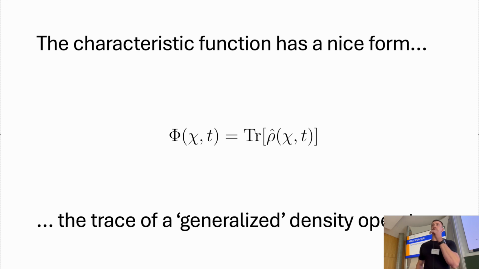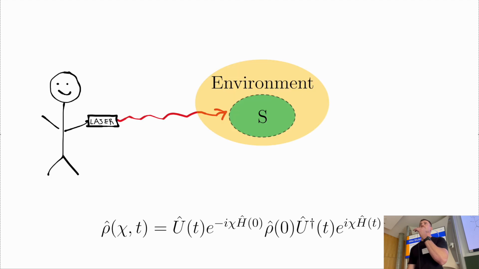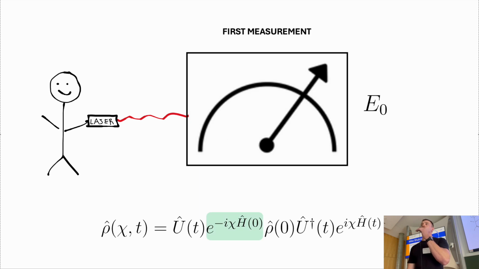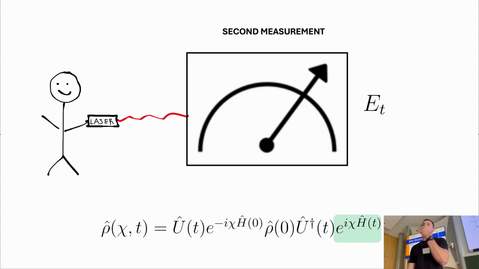Now this thing, you can write it in a really cool and interesting form, which is just the trace of this thing called a generalized density operator. So it's the density operator of the system and the environment that's just been modified by this parameter chi in some way. And we'll see how it's modified here. And this expression isn't too important, but I'm just going to basically show you where these things come from in the two-point measurement protocol. So we start off with our initial state in the middle, rho 0. My first measurement gives me this term. The unitary evolution gives me these terms, and the second measurement gives me this term here.